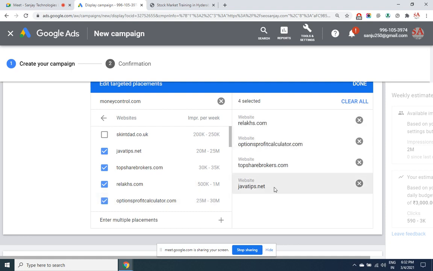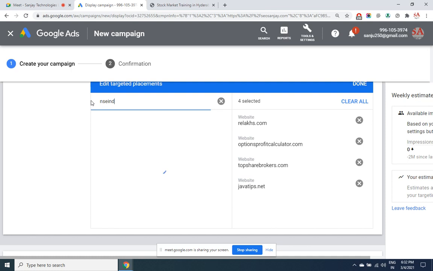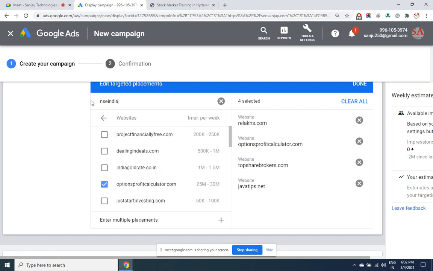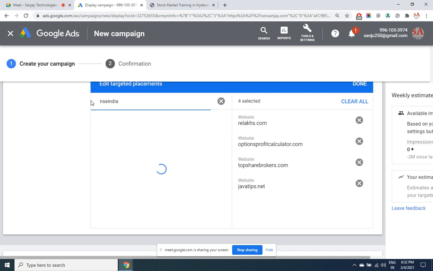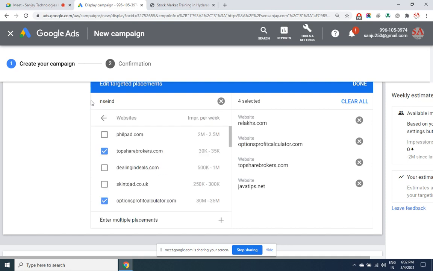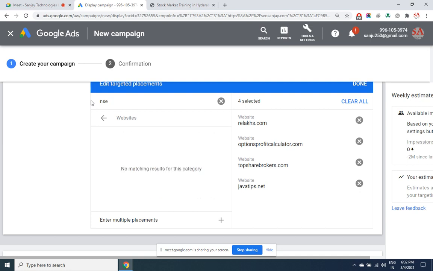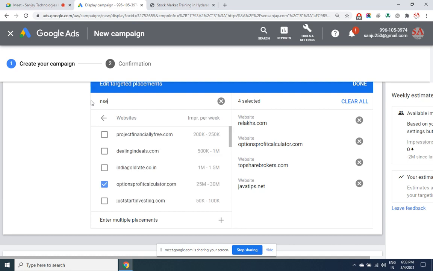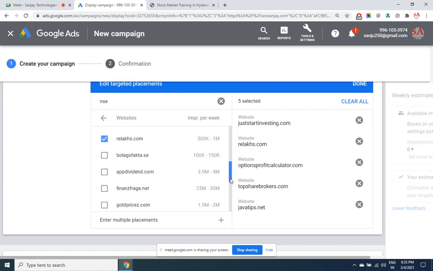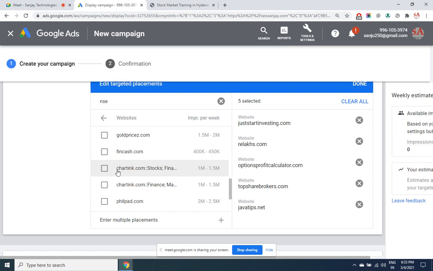Okay, in all these websites your ad will get displayed. Maybe some other site, let's see NSE India. NSE India also does not have Google Ads. This is okay. Charting is a very popular site.